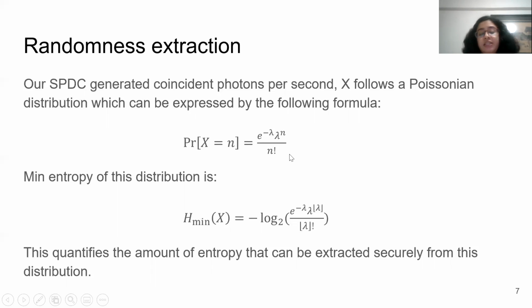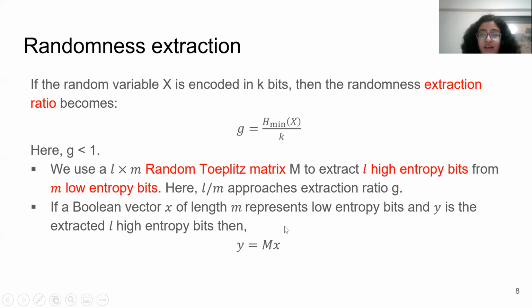Here lambda is the coincident rate. And we would like to take the mean entropy of this distribution, and it can be written like this. After recording the coincident events in our counting circuit, we would like to encode these coincident events in a k-bit register. For our experiment, we have used a 16-bit register, and we are also computing the h-mean of the coincident event. So if we take a ratio of this, we can have the extraction ratio.